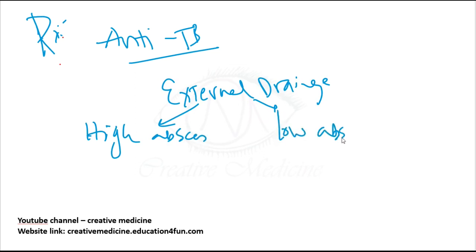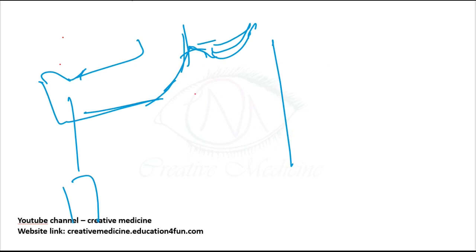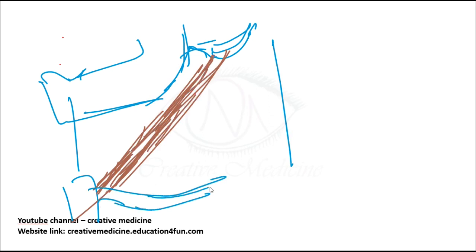Okay, if it is done by high abscess, in high abscess you will give a vertical incision along the neck. See, if this is the neck of the person, this is the sternum, and this is the mandible. This is the mastoid process. From the mastoid process, the sternocleidomastoid will come and attach to the sternum and the clavicle. Now this will be the clavicle, something like this.